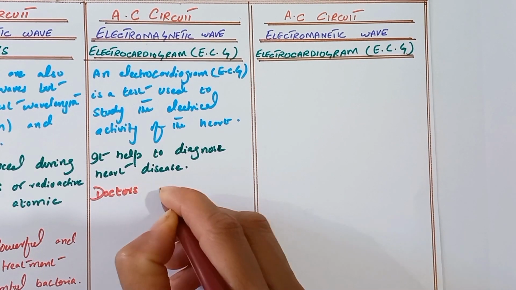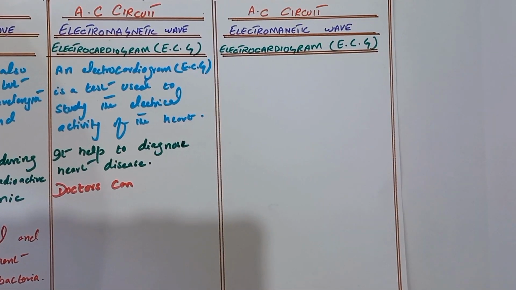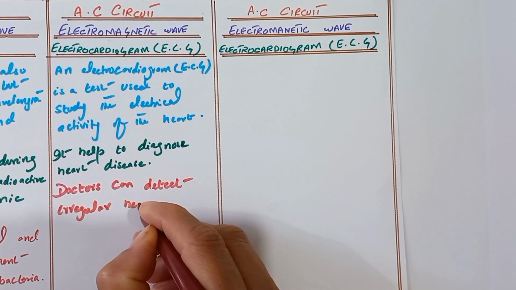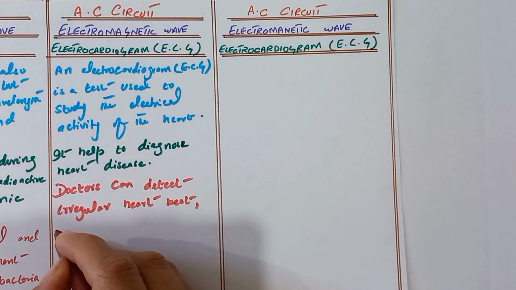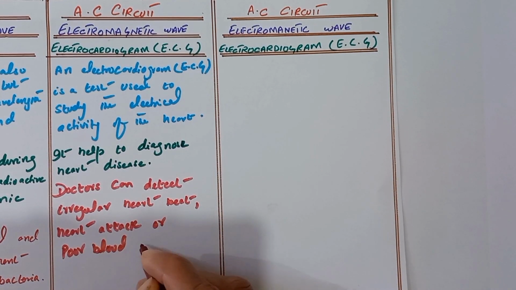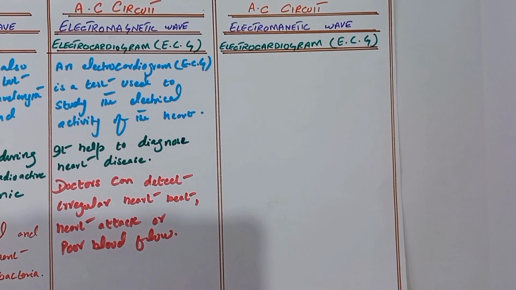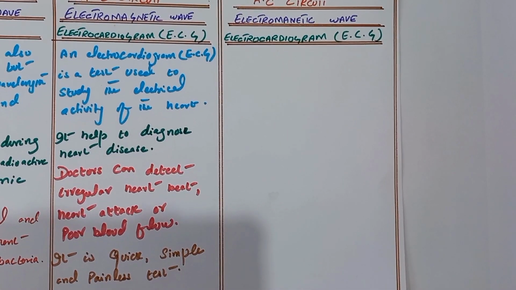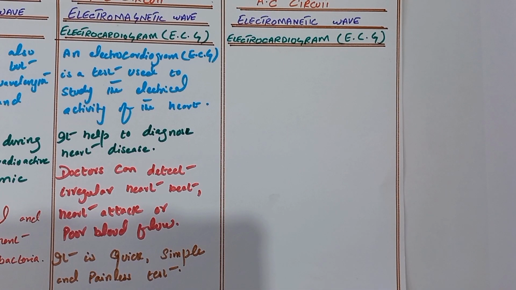Doctors can detect irregular heartbeat, heart attack, or poor blood flow. It is a quick, simple, and painless test. That is the electrocardiogram. In short form, that is called the ECG. Next, we discuss how the electrocardiogram works.